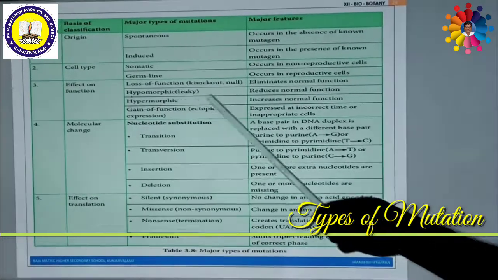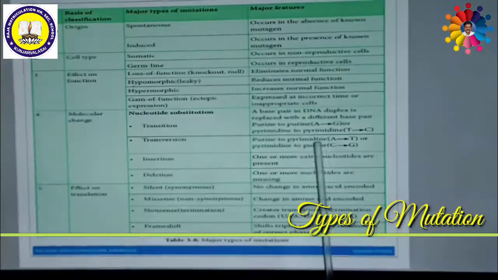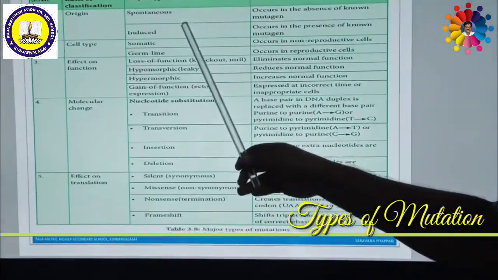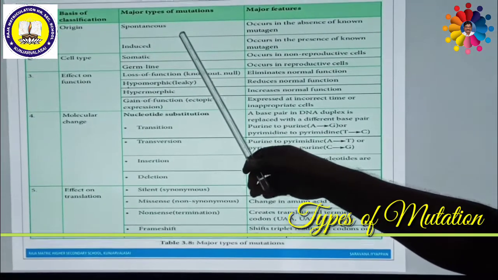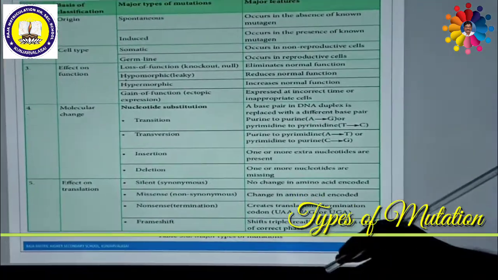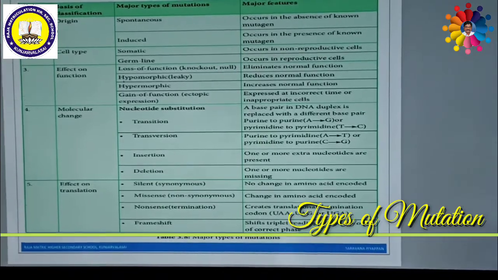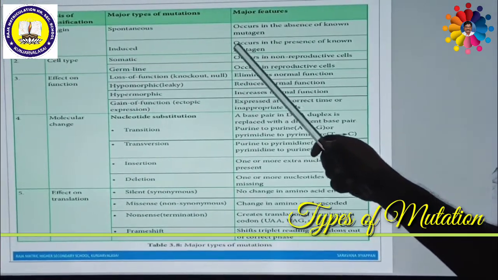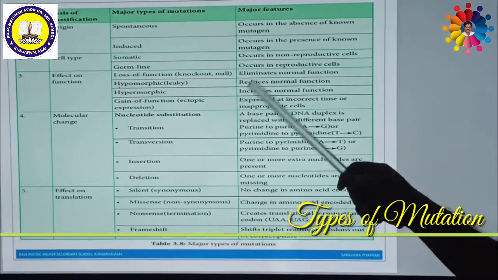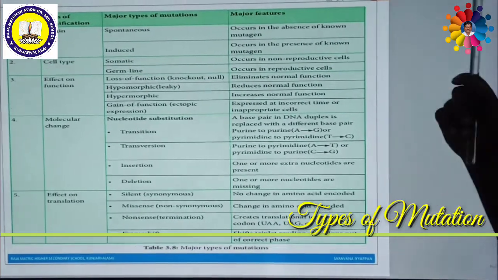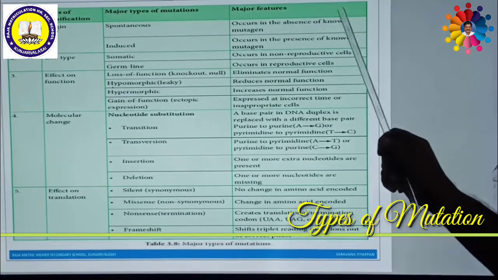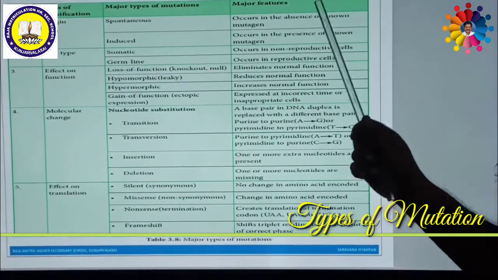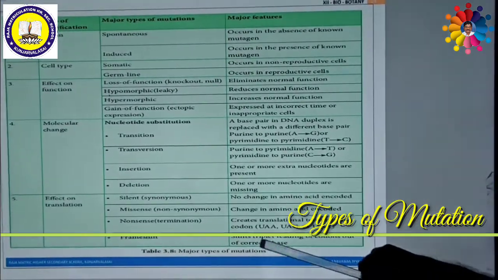On the basis of origin, mutation is divided into two types, namely spontaneous mutation or induced mutation. Spontaneous means the mutation occurs in the absence of mutagenic agents or mutagens. That means if the mutation occurs automatically, naturally, that is called spontaneous mutation.